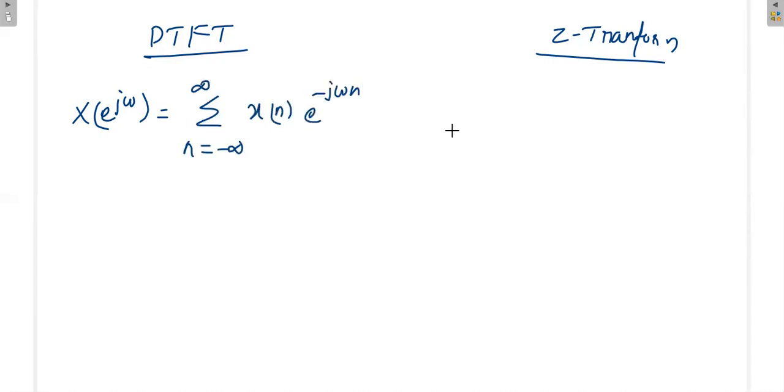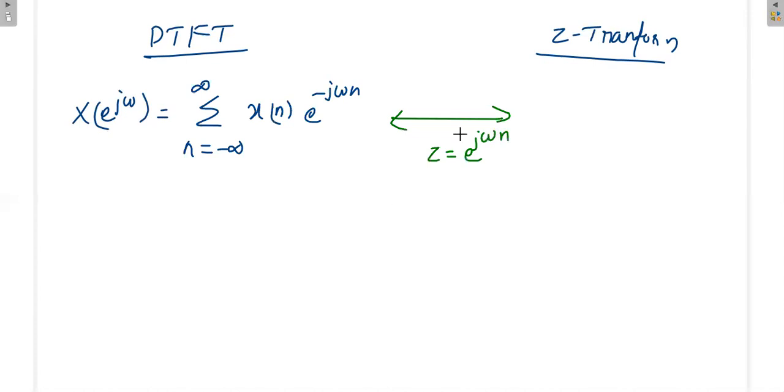And clearly, the similarity between the discrete time Fourier transform and Z transform formula is here. That is, we can replace Z with e power j omega.